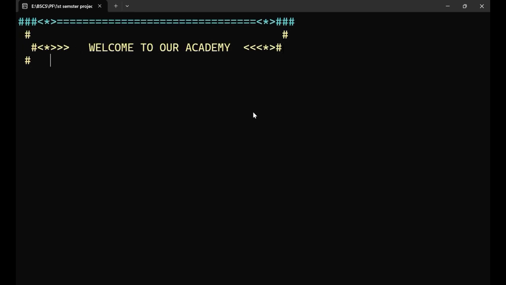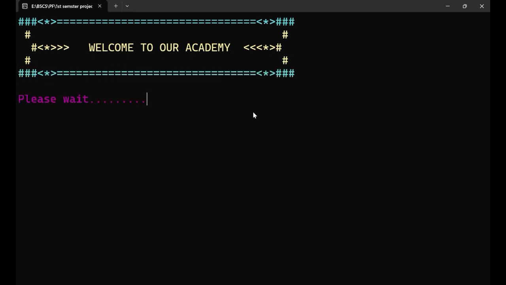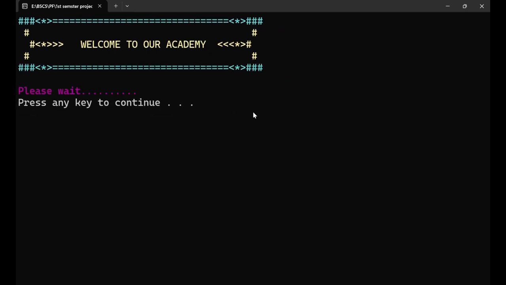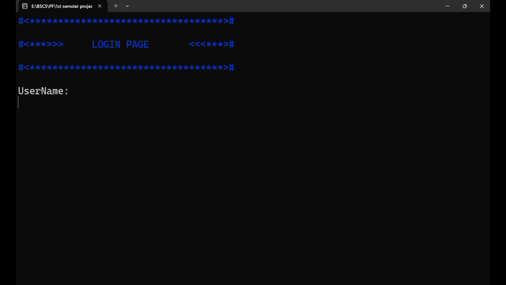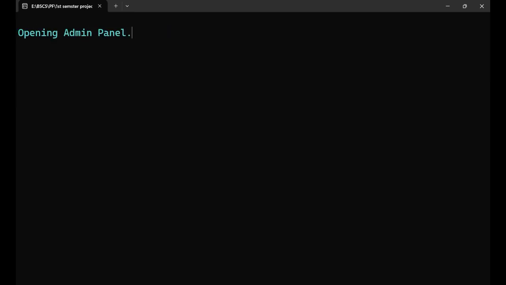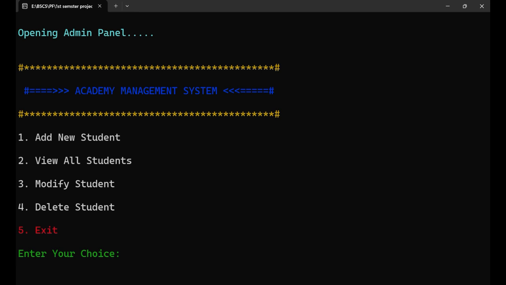I have tried my best to use simple animation to make the code as easy as I can for you. So here again two options appear. I will press 2 for teacher. Alright, username, for example, teacher name is Noman Sial. Okay, and I think double press enter. The password option was, I think, removed. This is a very beautiful, very attractive dashboard for teacher.